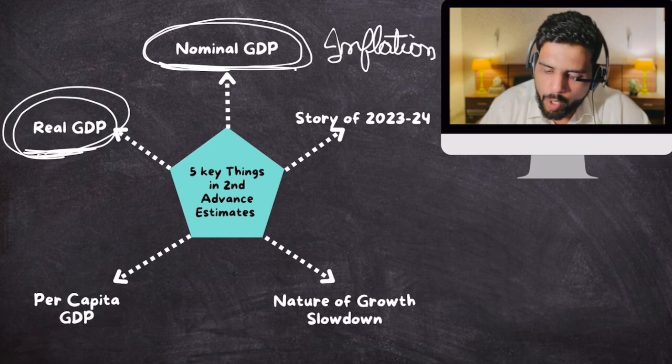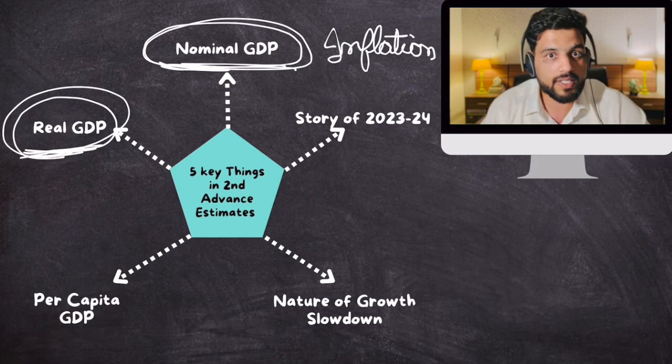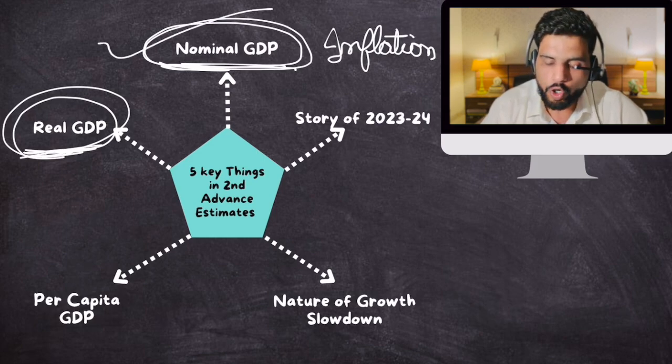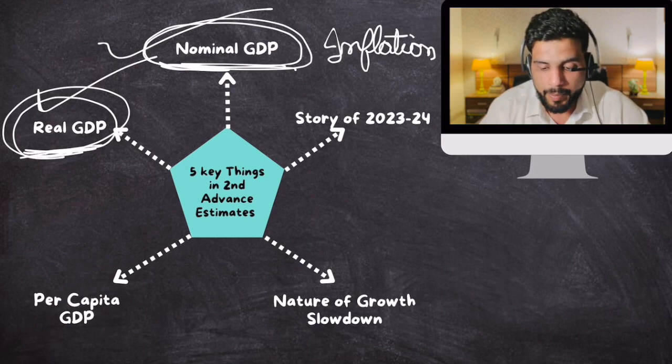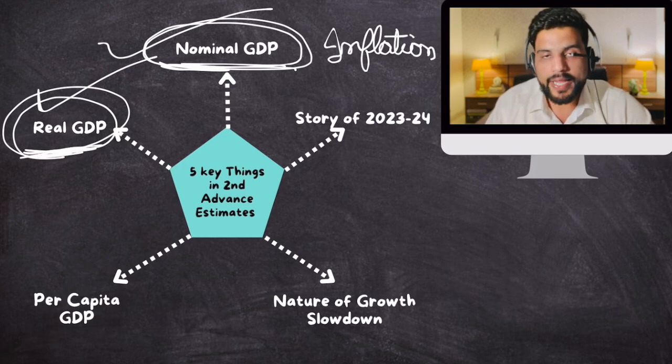When you adjust nominal GDP with inflation, then you get real GDP. So through these advanced estimates, you get the figures for nominal GDP and real GDP both. Make sense? Remember, real GDP is nominal GDP adjusted for inflation. Simple.